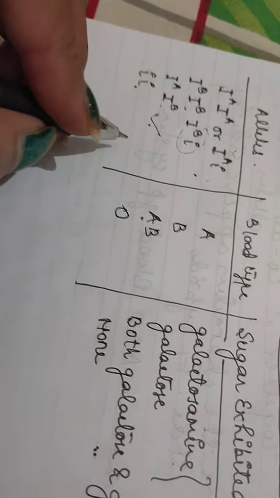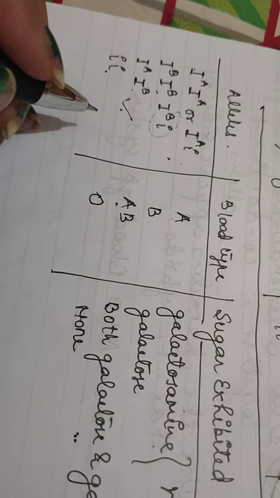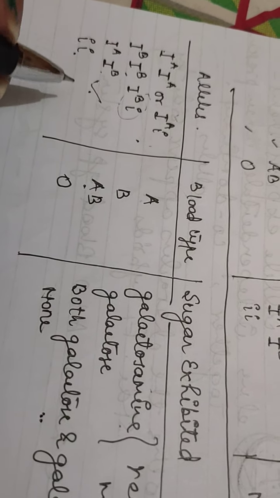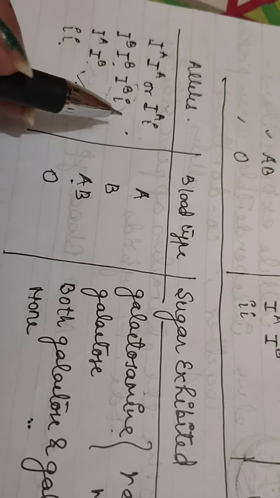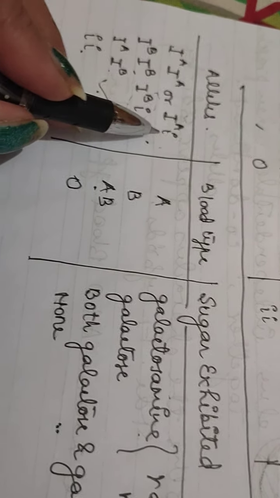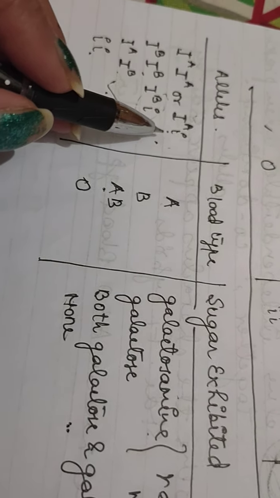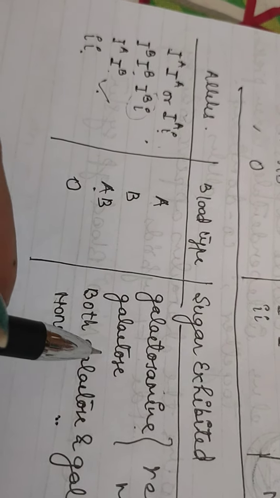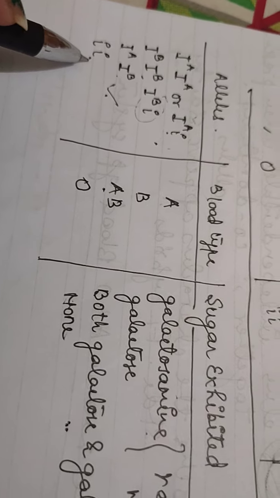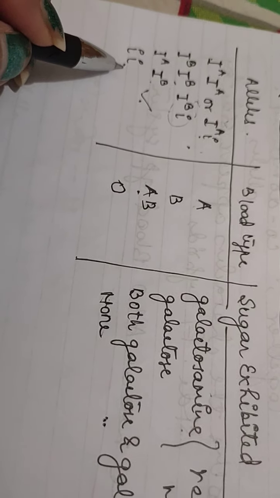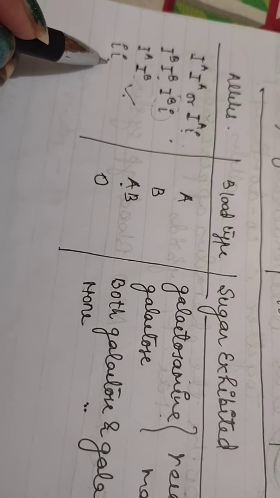So you can see here that IA and IB are dominant over the small i allele because both the IA or IB allele leads to sugar addition, and this i allele does not add any sugar to the surface of the red blood cells.